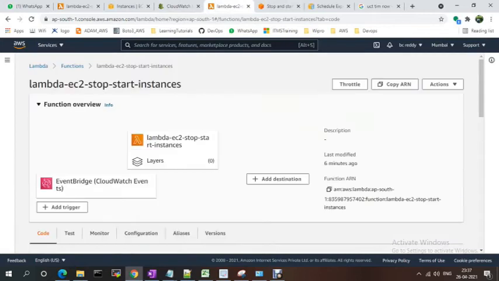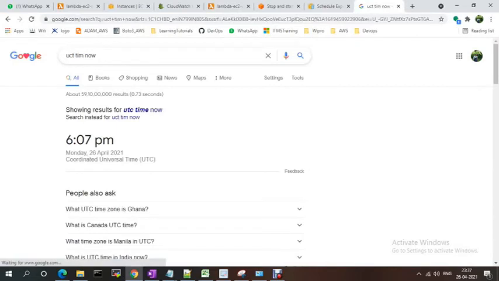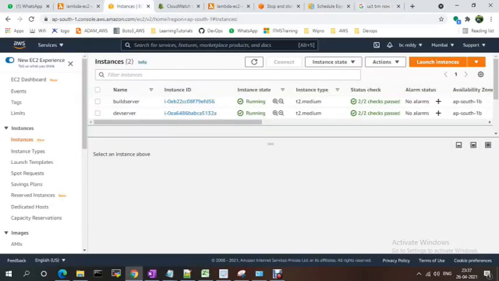Just need to go to here, just refresh the lambda function. My intention should be 6:09. My lambda function needs to trigger, and this needs to stop the servers using lambda functions. Okay, using the scheduler we are going to stop the servers. Let's wait for a few minutes.